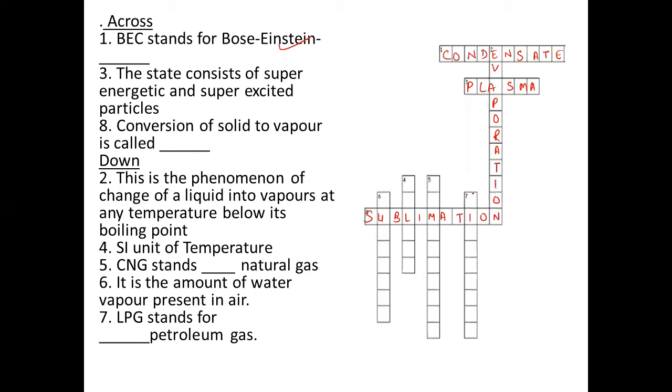Then the next. Pratham Kumar. Ma'am, SI unit of temperature is Kelvin. It's number 4. Yes, ma'am. Kelvin. Okay, right. Then the next.